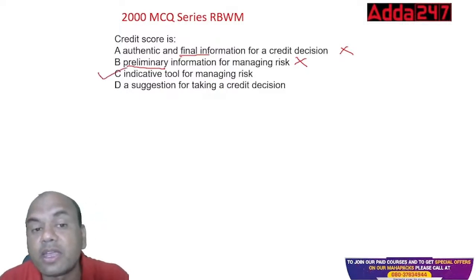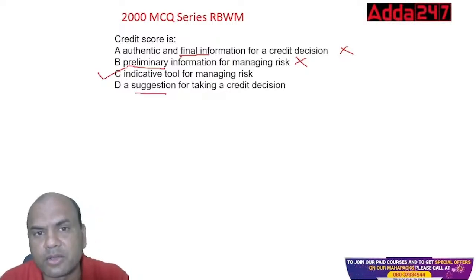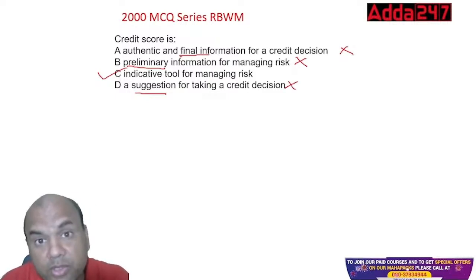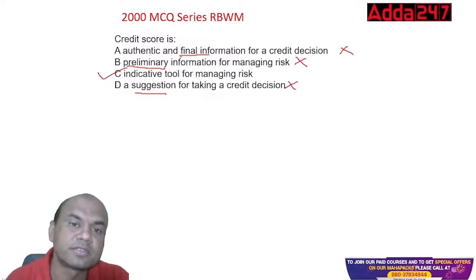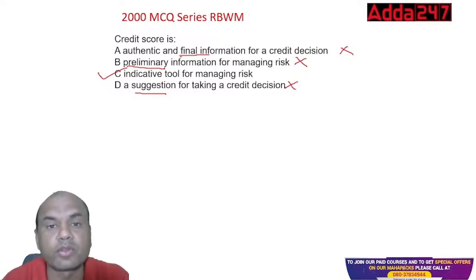It will indicate. Suggestion? It is not a suggestion. It can't suggest you to do this or do that. It is just giving the report. That's my report. If you want to give the loan, you give it. Otherwise, you don't give it. It is an indicative tool of managing the risk. The higher the score, the lesser is the risk on that customer.